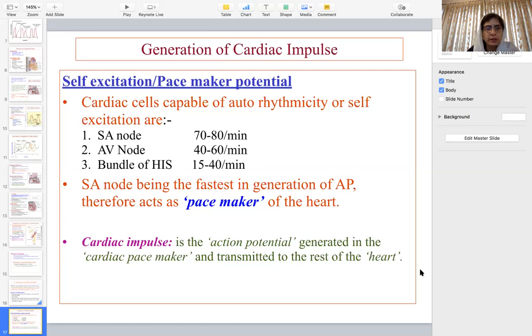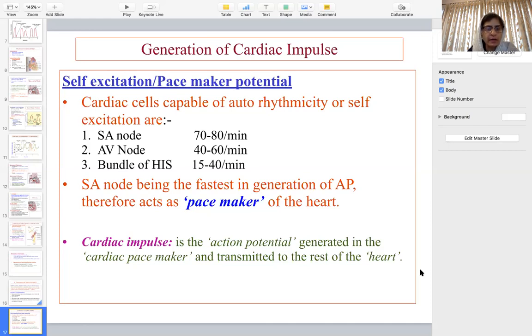So, usually the pacemaker of the heart is the SA node, which generates the impulse at a rate of 70 to 80 beats per minute. The AV node and bundle of His can also be the pacemaker of the heart, but since their capability to generate the impulse is slower as compared to the SA node, usually the SA node will predominate. But sometimes, when there is an AV block or a disease condition in which the SA node is not capable of generating the impulse, only in that condition the AV node or the bundle of His may generate the impulse and keep the heart in a contracted state.